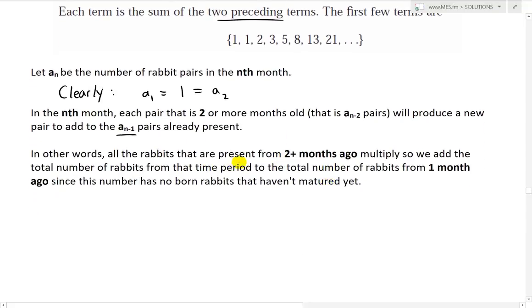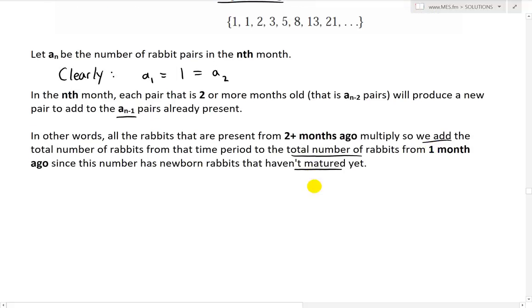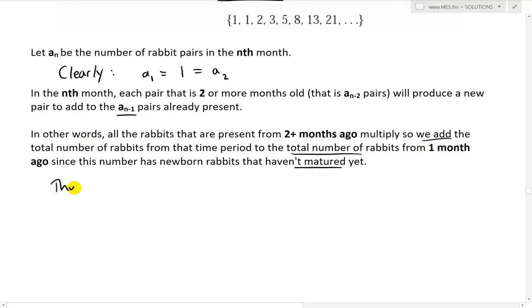So in other words, all the rabbits that are present from 2+ months ago multiply, so we add the total number of rabbits from that time period to the total number of rabbits from 1 month ago, since this number has newborn rabbits that haven't matured yet. Those are the ones in 1 month ago, so you can't just take that number because some of them aren't going to reproduce. So thus, let's just write this down to get this pattern.